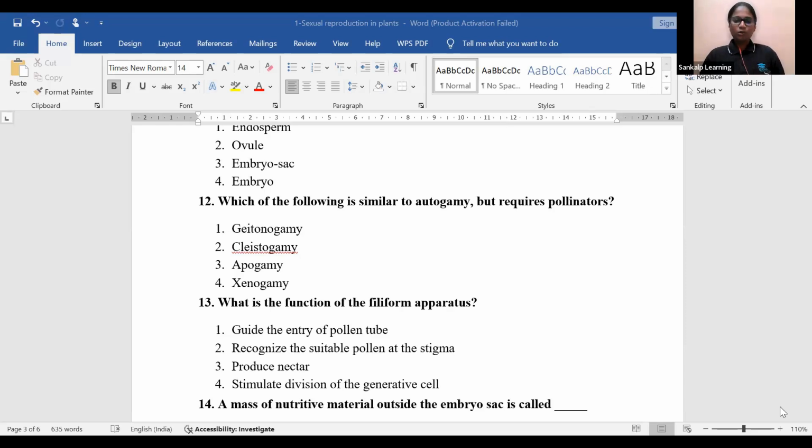And one more thing, do you guys want me to include Kannada in between, or shall I proceed with complete English medium?